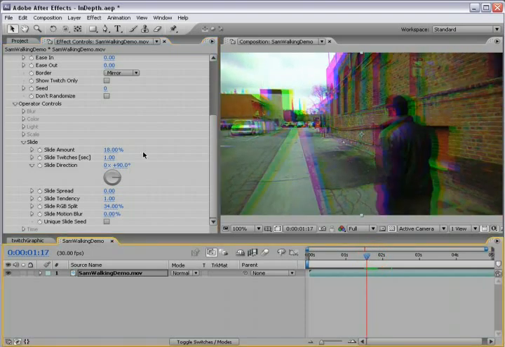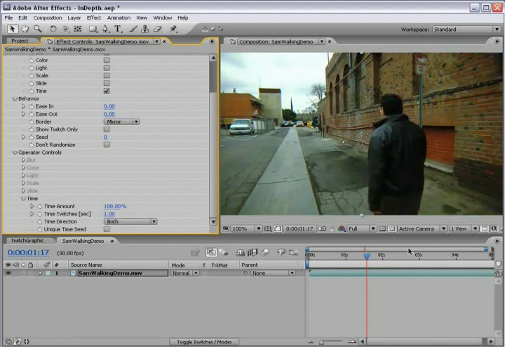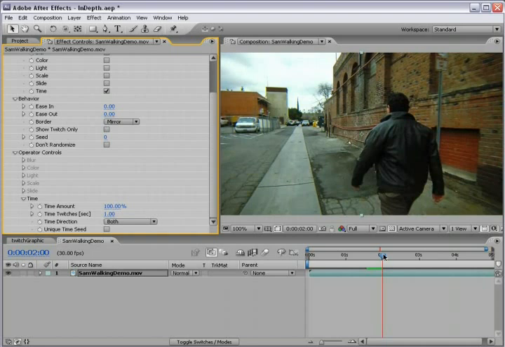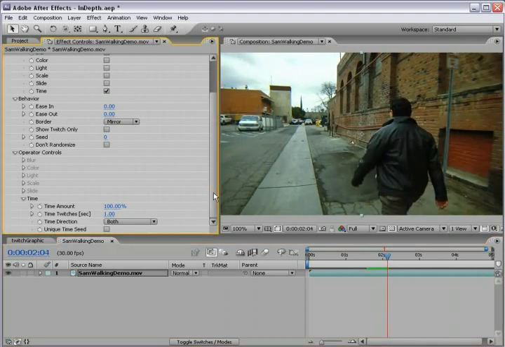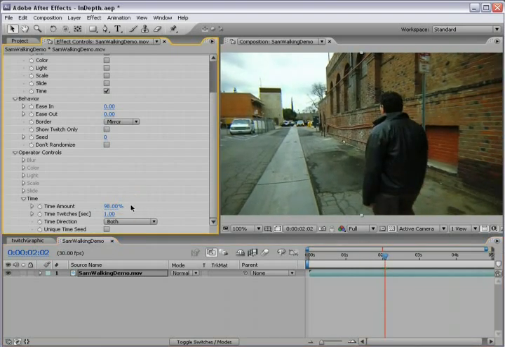So pretty cool stuff. Turn off the slide and we'll turn the time on. Time is just going to randomly pick frames of the video and display them, just in twitching times. And you have the amount of time to essentially go forward or go back. So like, say you only want to go forward or go back a couple of frames, well, you want to maybe lower this depending on how much you want to change the time of the video. Then we also have whether or not you want to just look forward or just look backwards. So that's that.